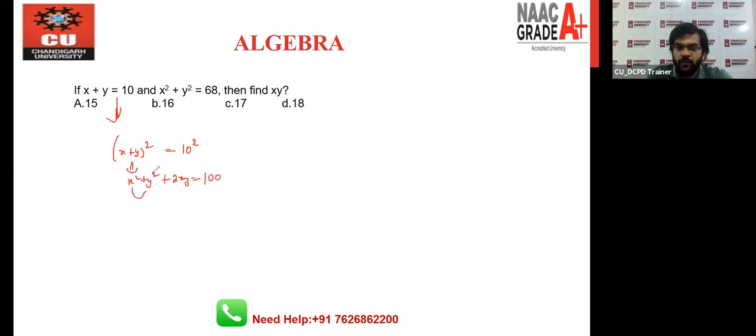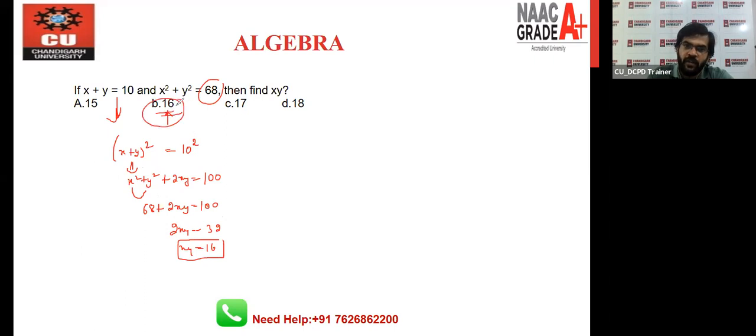And we have this value, and the value is 68 here. If you put 68 here, plus 2xy is equal to 100. So 2xy is equal to what? 100 minus 68, and that is 32. So xy will become 16. There are certain students who are saying the answer will be B. Guys, you are right. Definitely you are right. So this is how to apply the simple formula in this question. This is the logic.